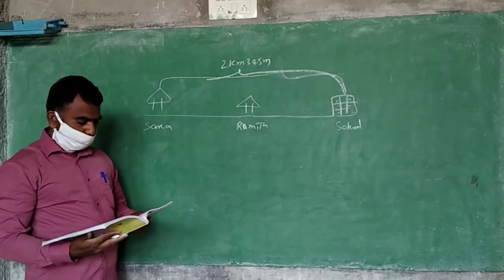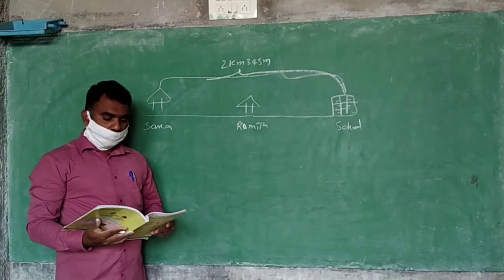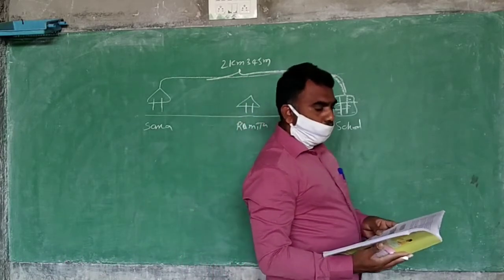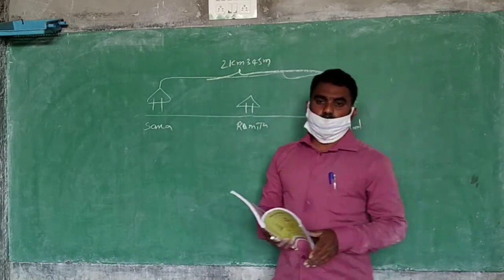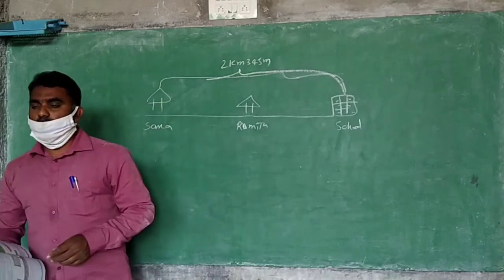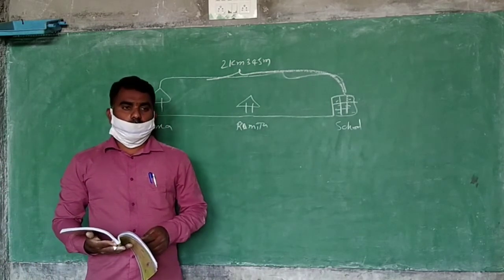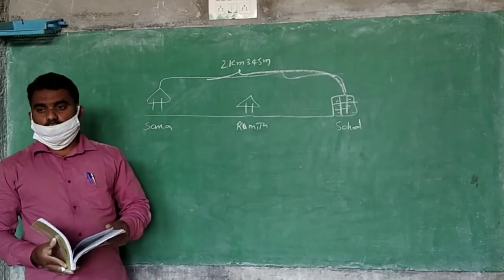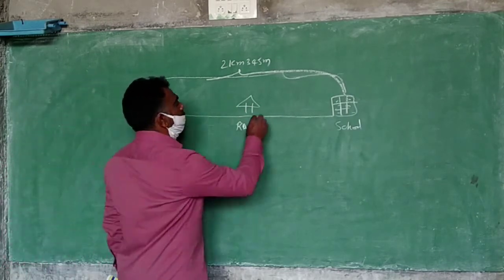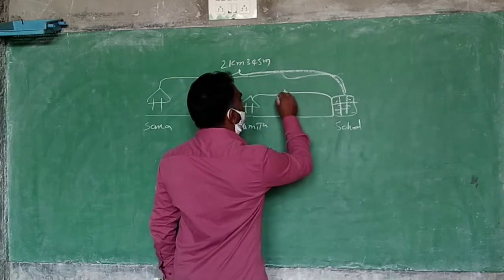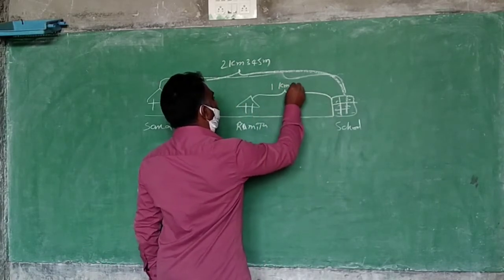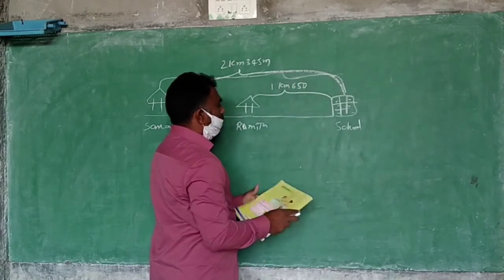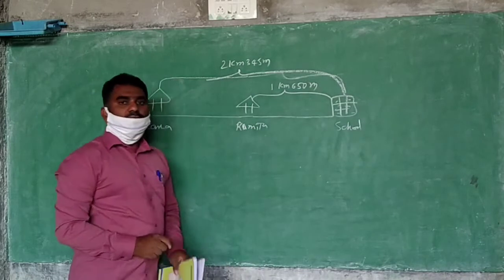Next, one more thing is given. From school to Ramija's house is 1 kilometer, 650 meters. What is the meaning of this? From Ramija's house to school, from here to here, 650 meters. So this is the picture.